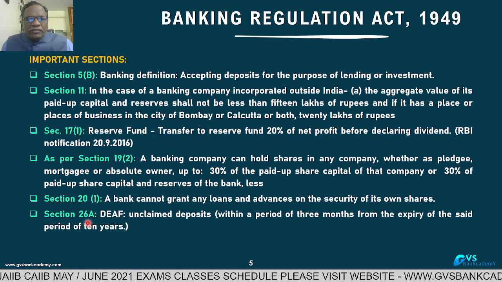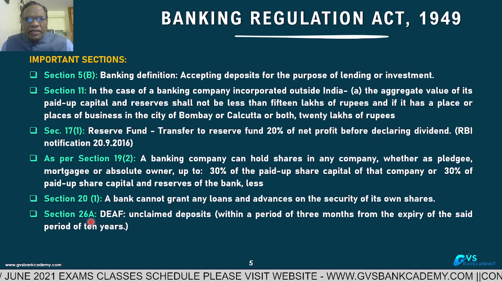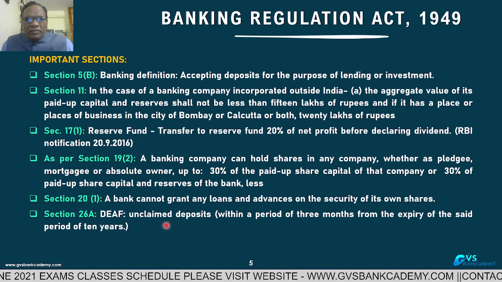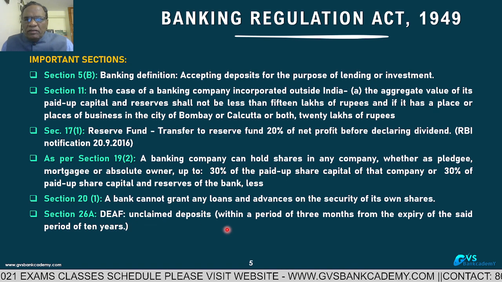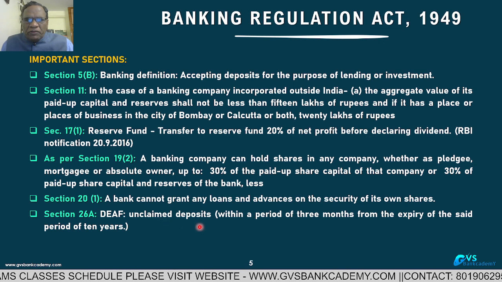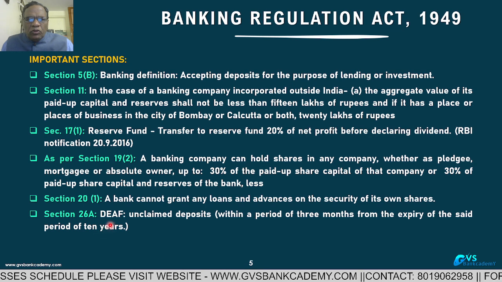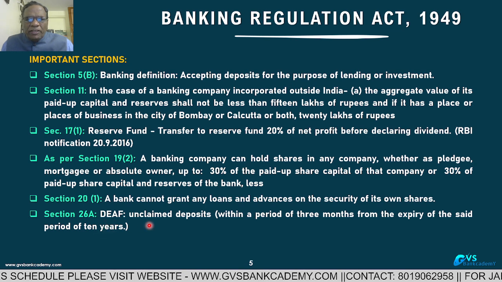Section 26A. DEAF, Depositors Education Awareness Fund, was introduced in 2014 by amending 26A. Unclaimed or inoperative deposits beyond 10 years are going to be transferred to RBI.